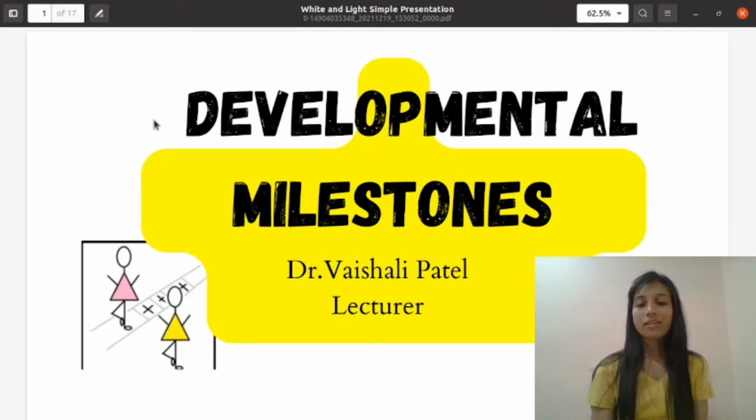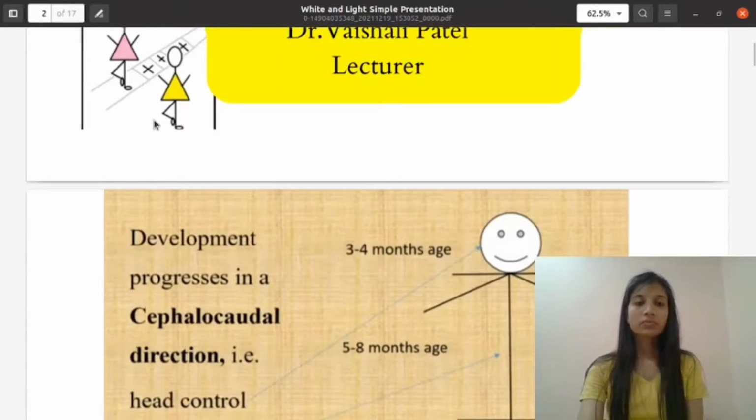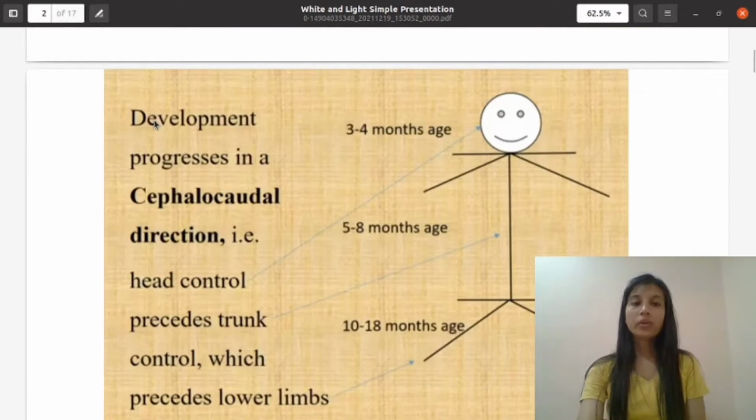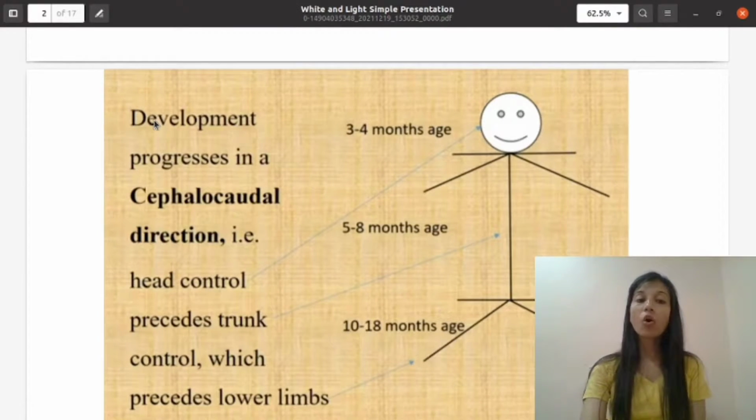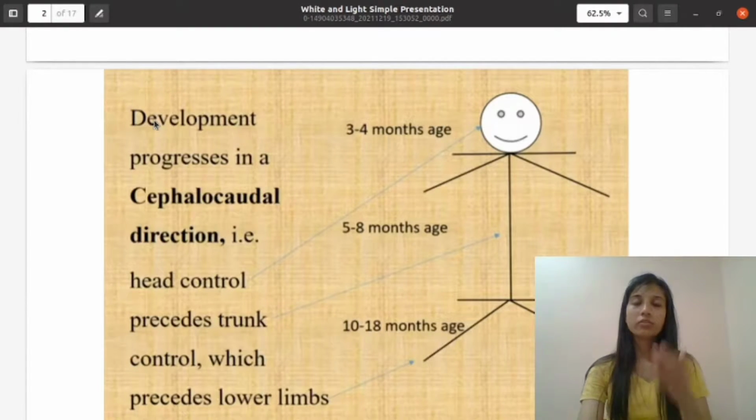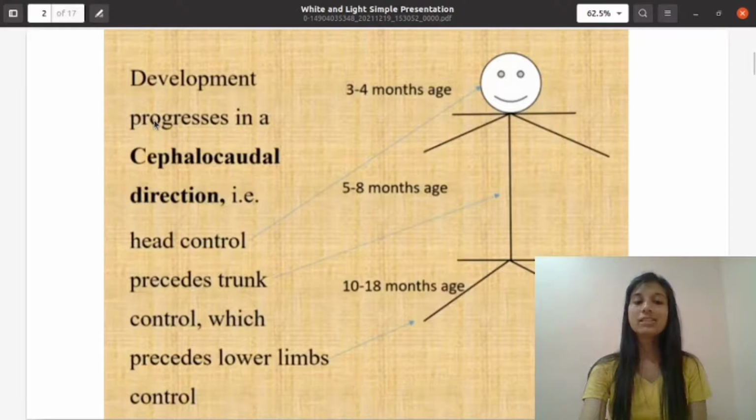Developmental milestone. Developmental progression is in a cephalocaudal direction. So development happens head to toe, that is cephalocaudal direction, that is head control precedes trunk control, which precedes lower limb.